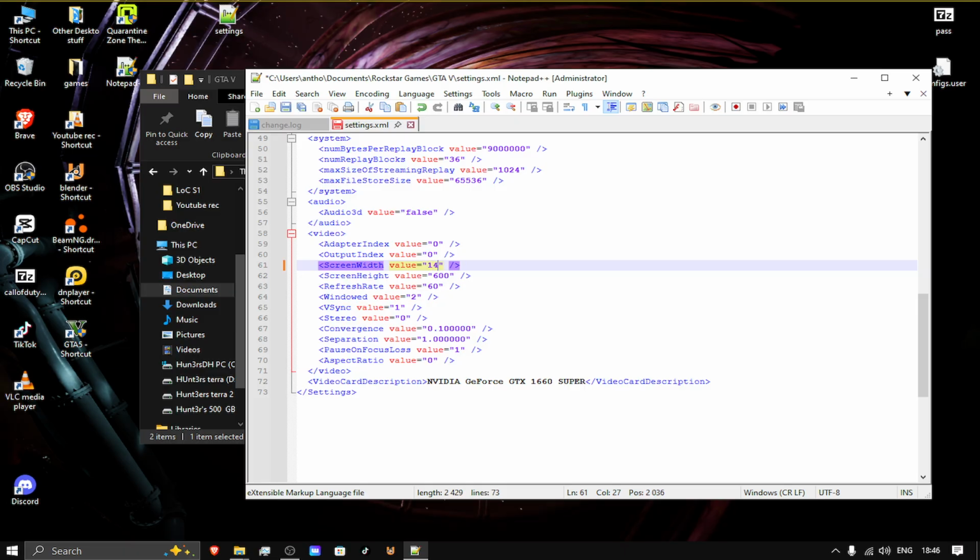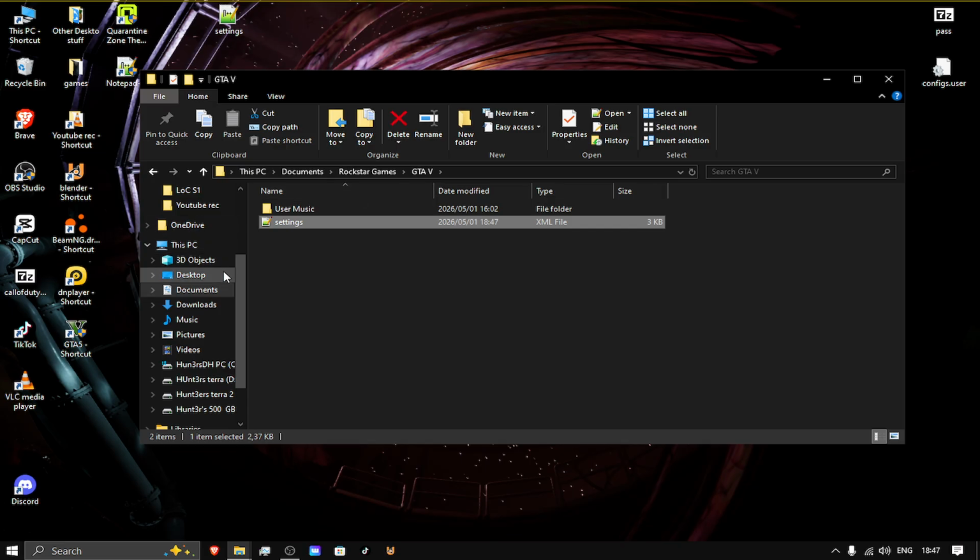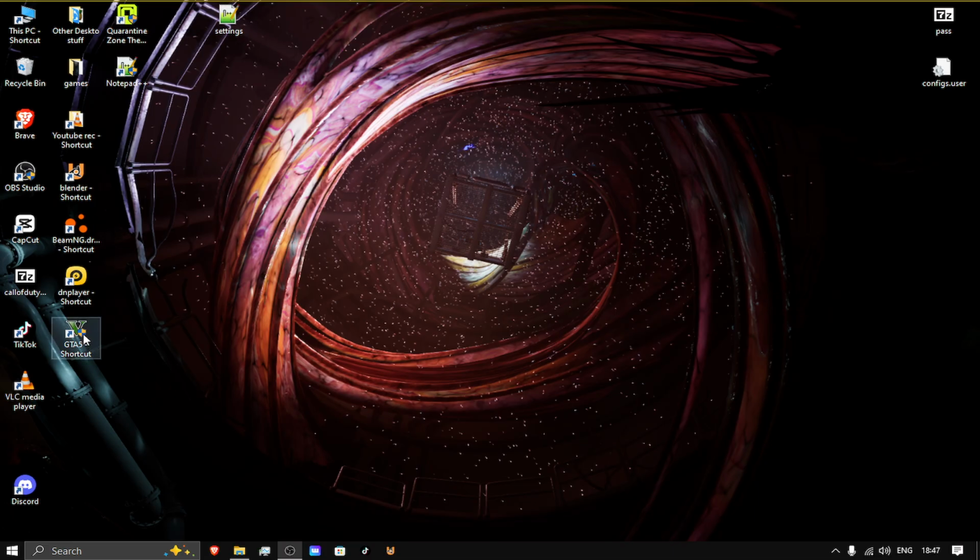So I'm going to go 1440 by 900. So that's my screen resolution. I'm just going to leave it as is. You can see the aspect ratio is set to 0 now, so that means it's auto. So I'm going to save it again. I'm going to run GTA 5 for the very last time.